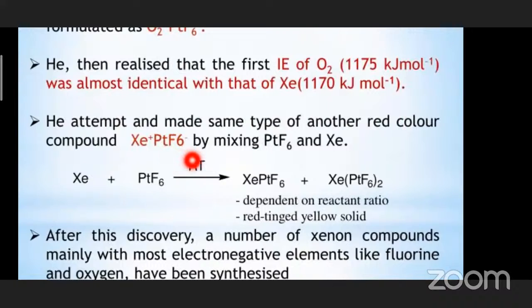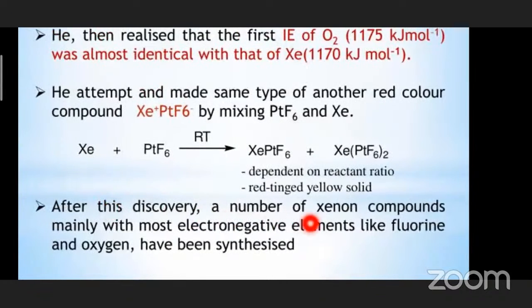Okay, he prepared this by mixing platinum hexafluoride, PtF6, and xenon. So see here, xenon is reacting with the platinum hexafluoride at room temperature and forming xenon platinum hexafluoride and xenon diplatinum hexafluoride. These two are being formed.